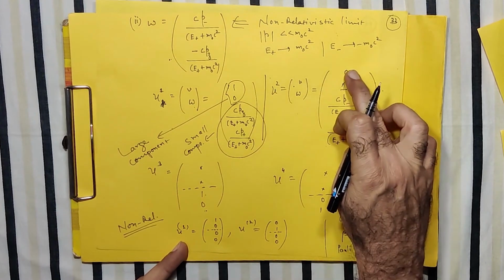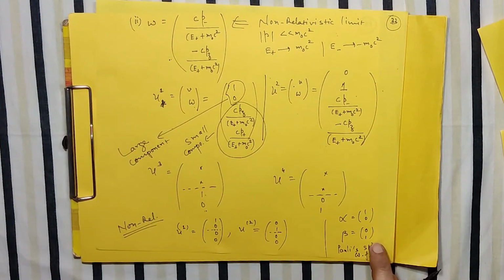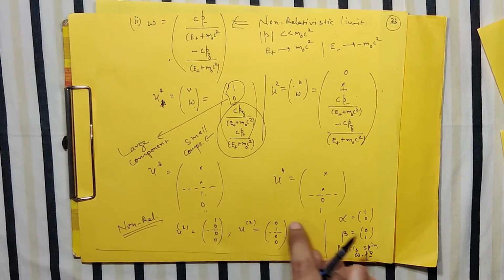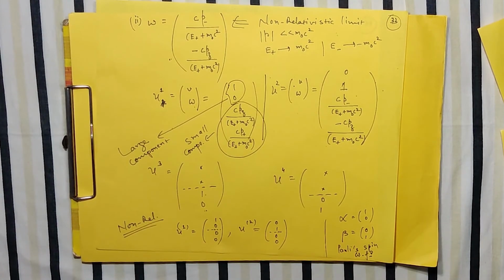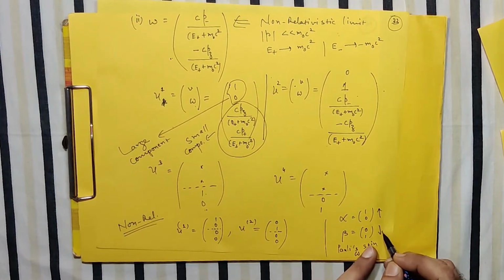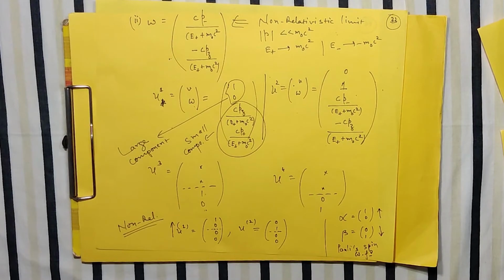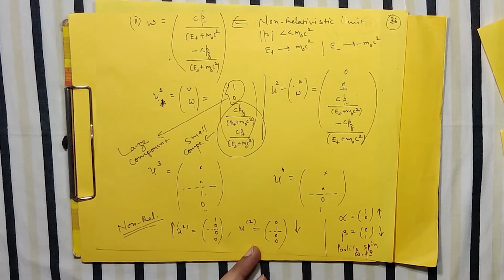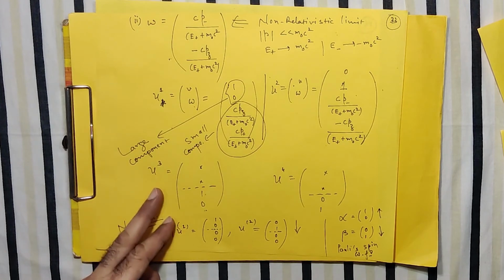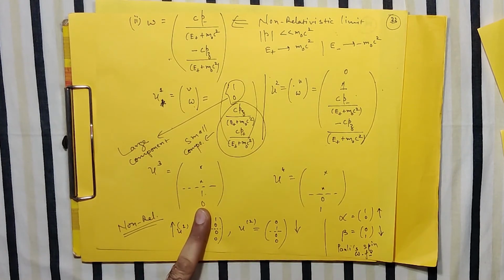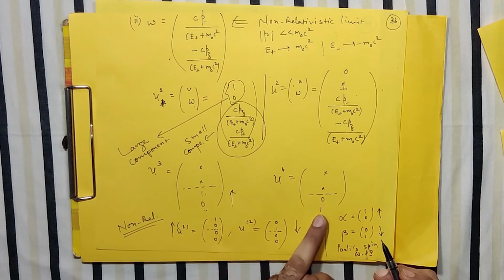So basically this 0, 1 and 1, 0 are nothing but the Pauli wave function, correct? And therefore this U1, U2, U3, U4, which contains this Pauli wave function, we call them the spinor. And 1, 0 is something like your spin up, whereas 0, 1 means it is spin down. So basically U1 is your spin up wave function, U2 is a spin down wave function in the non-relativistic case, U3 is again a spin up wave function, and U4, which is 0, 1, is like a spin down wave function, correct?